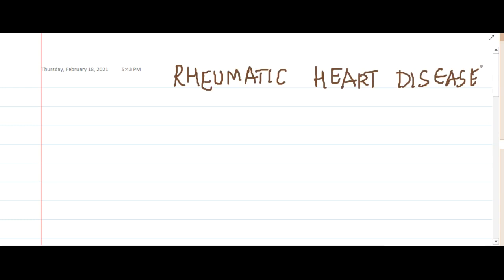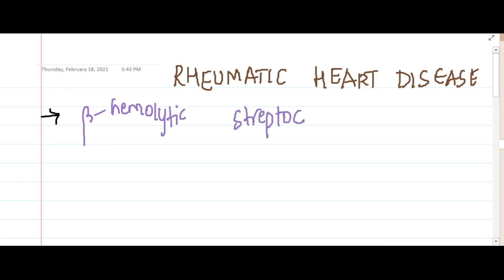More specifically, it occurs due to group A beta hemolytic streptococci.